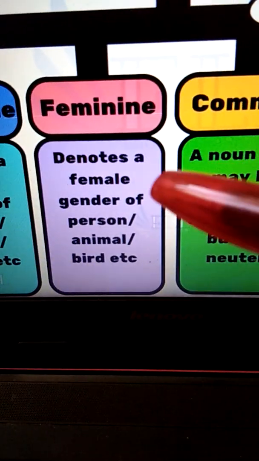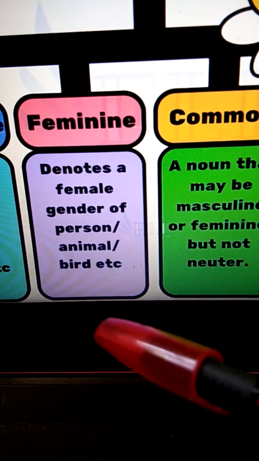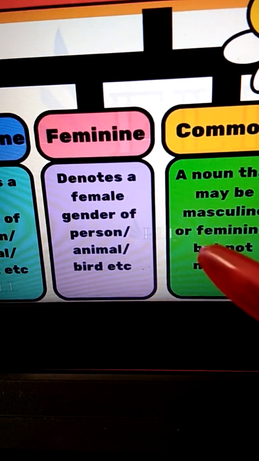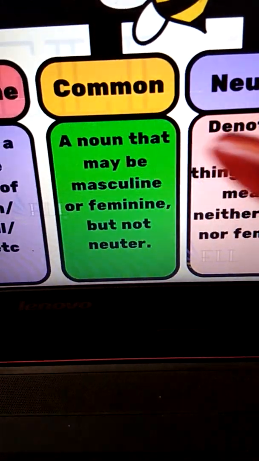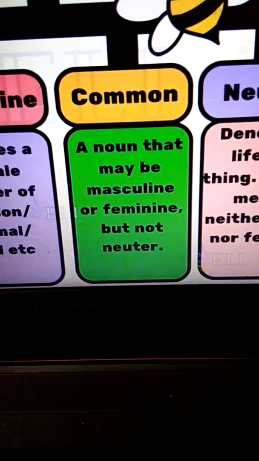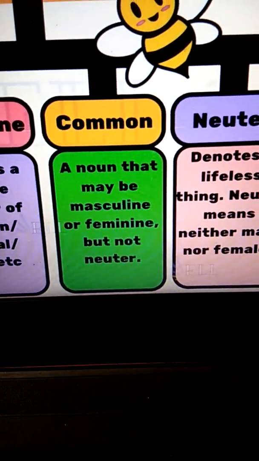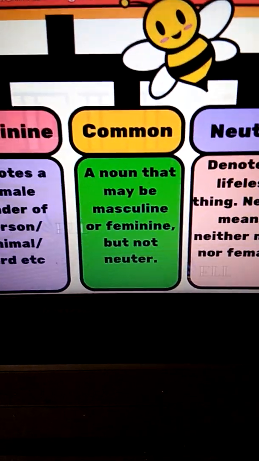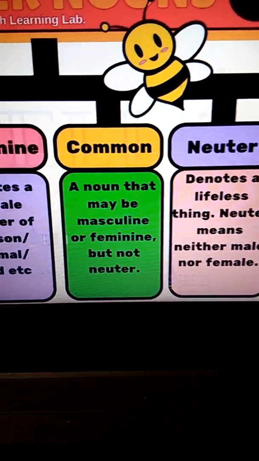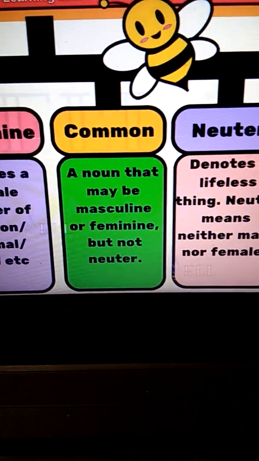Feminine gender denotes a female gender of person, animal, bird, etc. Clear? Common gender, a noun that may be masculine or feminine but not neuter. So common gender means either a masculine gender or a feminine gender. We will come in detail. When we will come in detail, it will be clear to you. I'll explain you. But a common gender cannot be a neuter gender.